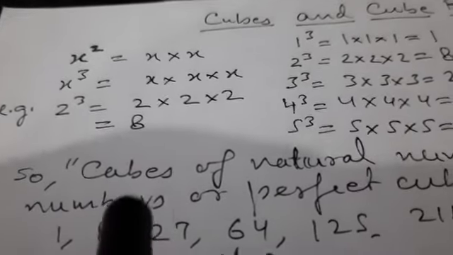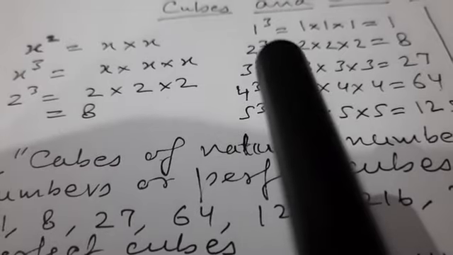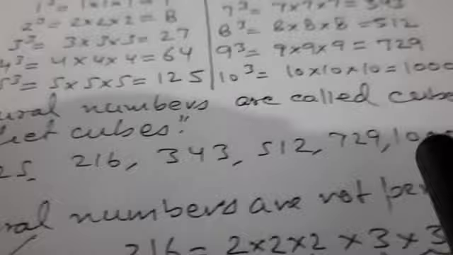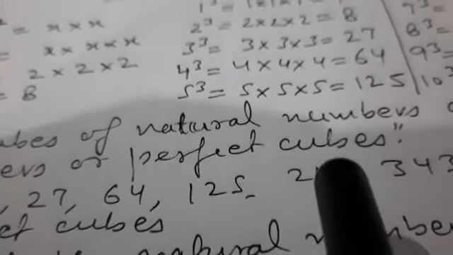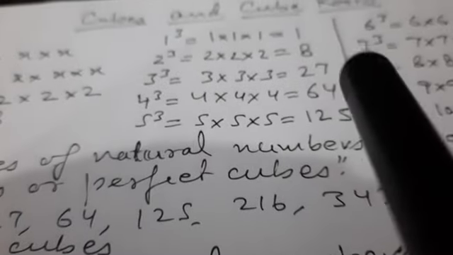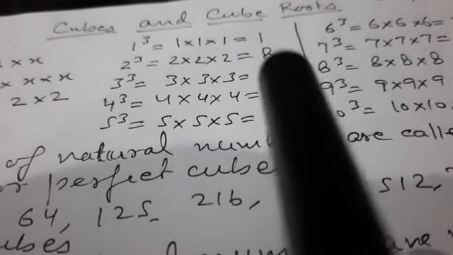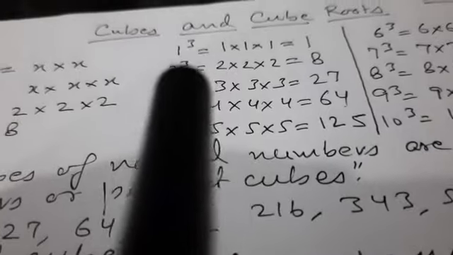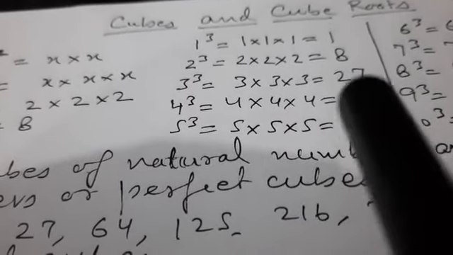So cubes of natural numbers, like here we have taken natural numbers from 1 to 10. So cubes of natural numbers are called cube numbers or perfect cubes. So these numbers 1, 8, 27, 64, 125 and so on, these are perfect cubes because they are cube of certain natural number. Like 1 is cube of 1, 8 is cube of 2, 27 is cube of 3 and so on.